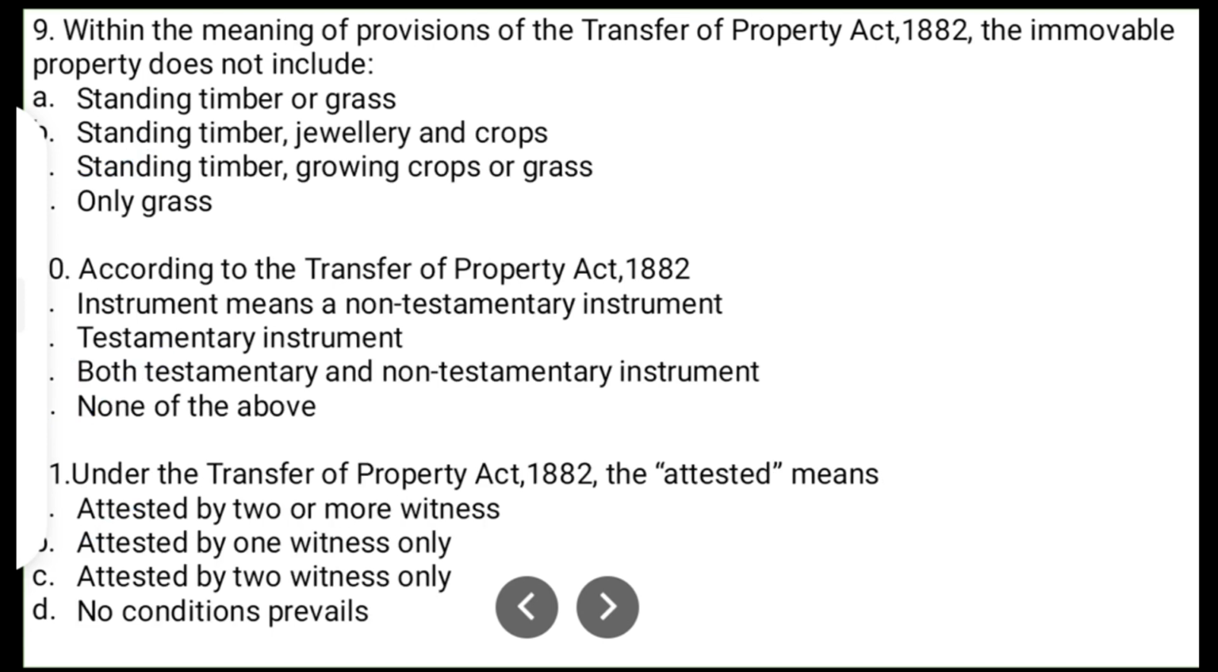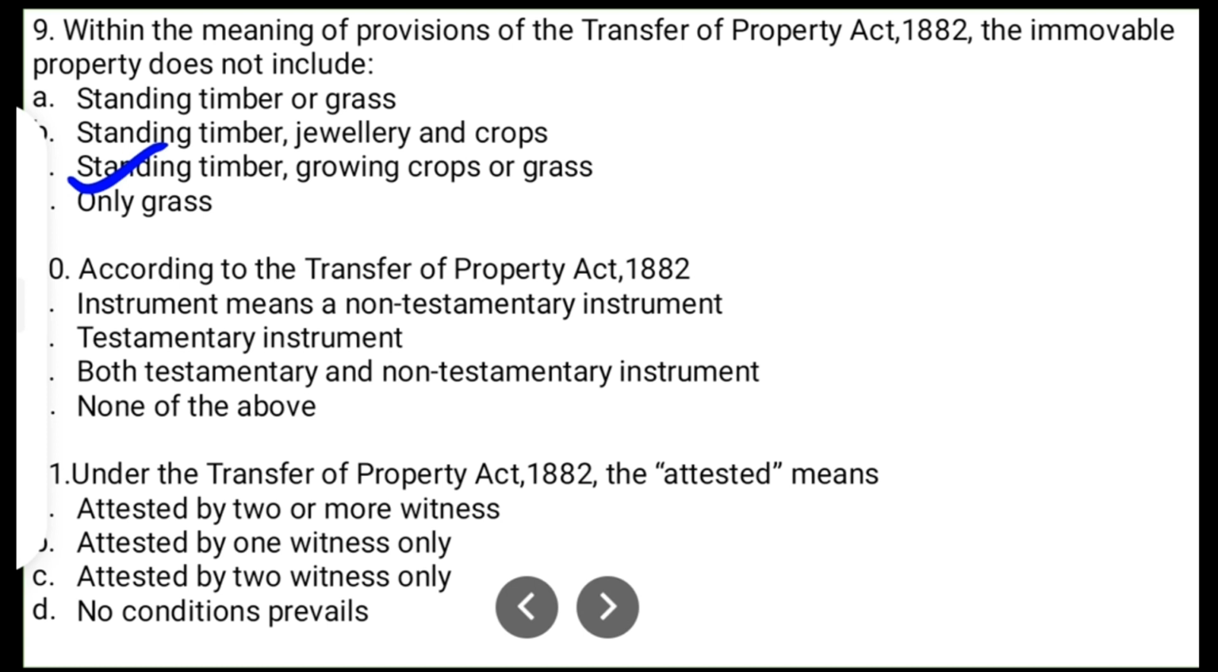Question number 9. Within the meaning of provision of Transfer of Property Act 1882, the immovable property does not include option A standing timber or grass, option B standing timber, jewelry or crops, option C standing timber, growing crops or grass, option D only grasses. Section 3 of the Transfer of Property Act 1882 defines immovable property and says that immovable property does not include standing timber, growing crops, or grass. So option C is correct.